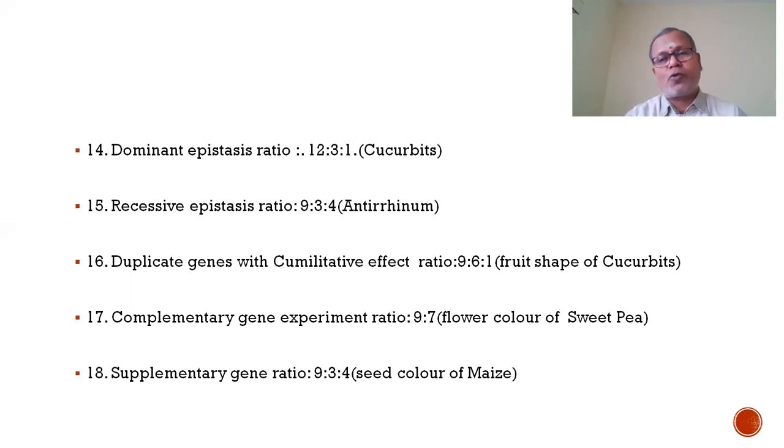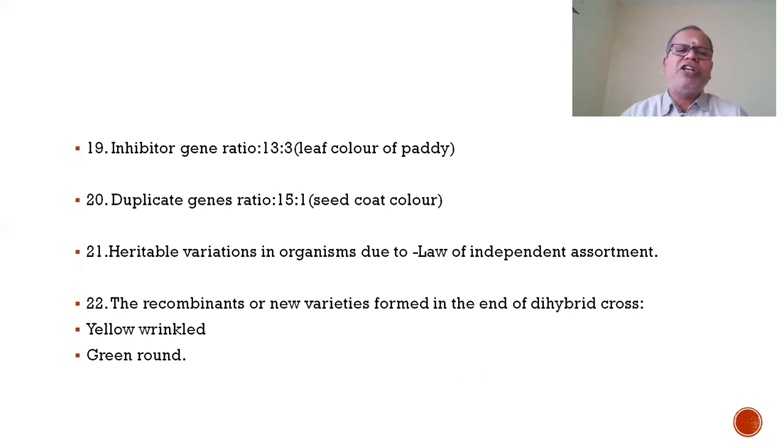All the ratios, starting from 3:1, 1:2:1, 1:1, 9:3:3:1, 1:1:1:1. The phenotypic and genotypic ratio 1:2:1. Then 12:3:1, 9:3:4, 9:6:1, 9:7, 9:3:4. Questions may ask you to match, or pick out the correct pair or incorrect pair. Then inhibitor gene ratio 13:3. Duplicate gene ratio 15:1. So all these ratios you should remember.